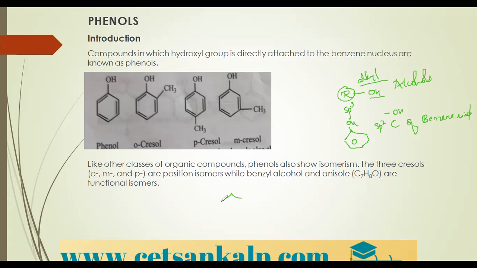There is a lot of difference between these two compounds. If you look at this compound, CH2OH attached to the benzene ring, the oxygen atom of the OH group is attached to an sp3 carbon, which in turn is attached to the benzene ring. So this is not called phenol. This is called benzylic alcohol. But here, the OH group is directly attached to the sp2 carbon of the benzene ring, and this is called phenol.